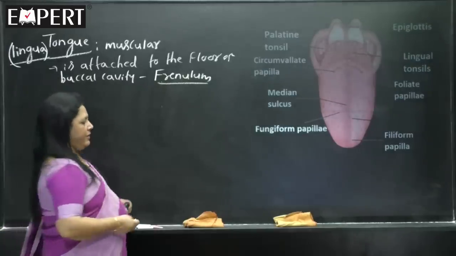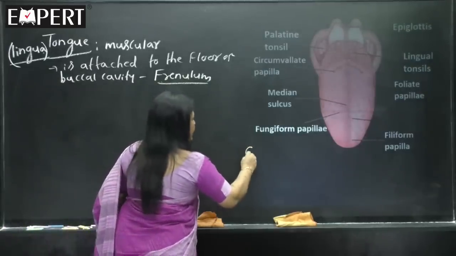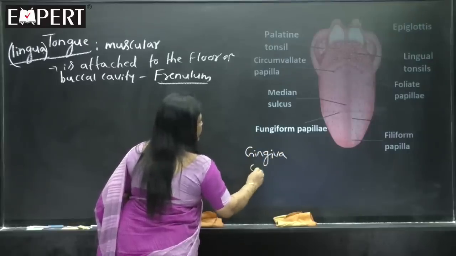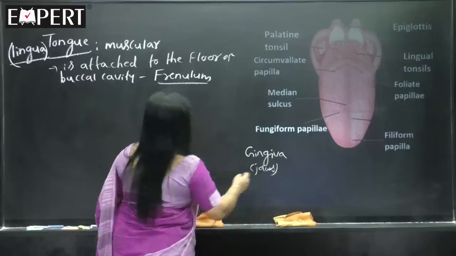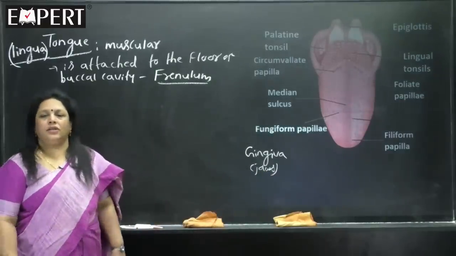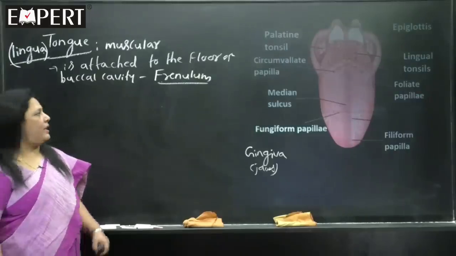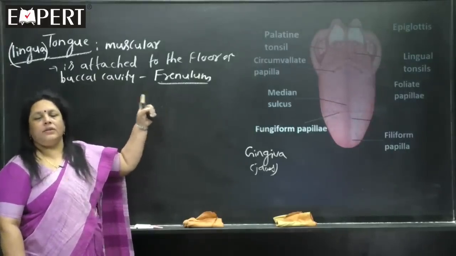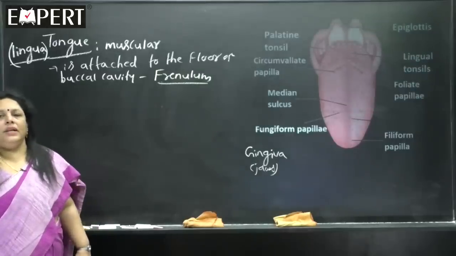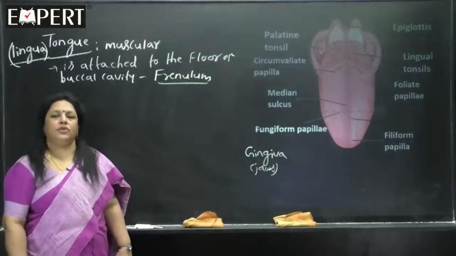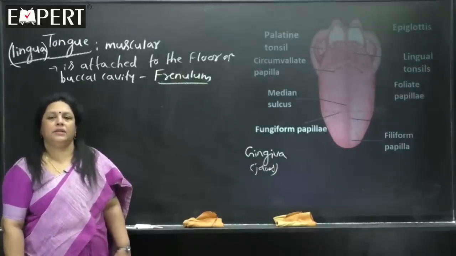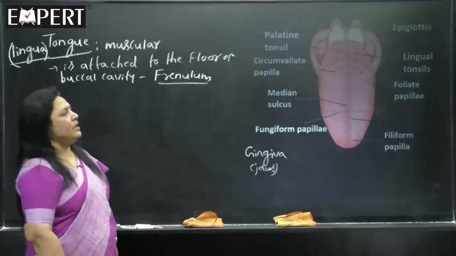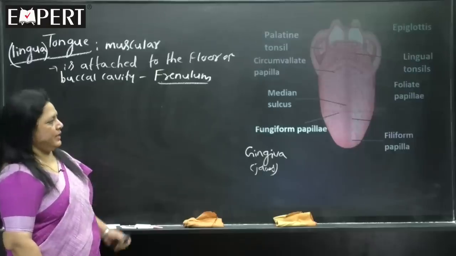In the same manner, yesterday I forgot to tell you, see, gingiva. Gingiva refers to jaws. So, the tongue is attached to the floor of the buccal cavity by a layer or a fold called the frenulum. Some books will write lingual frenulum. Lingua refers to tongue. The type of frenulum that is associated with the tongue is called the lingual frenulum. Now, we learn like this.